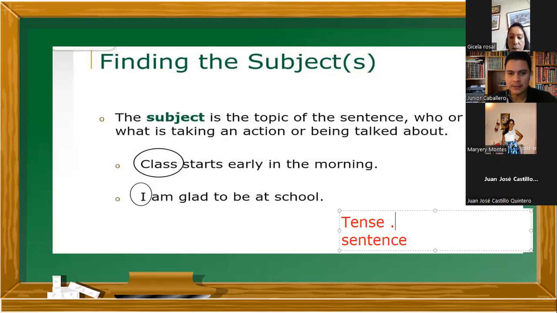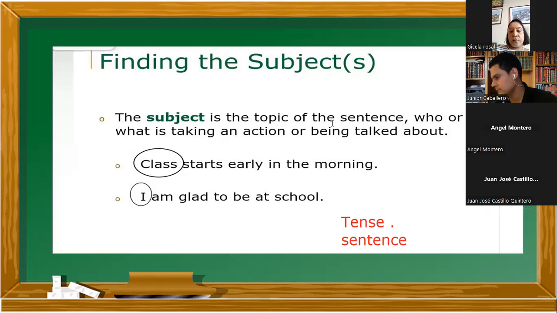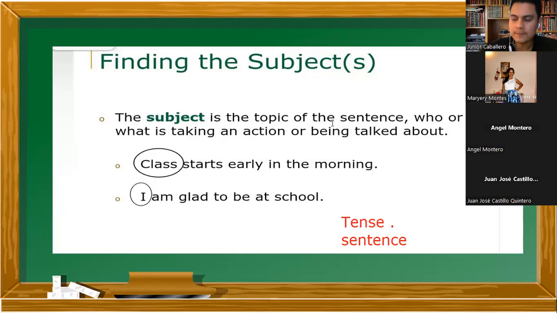So I said that you can make sentences like this in different types of tenses, okay? In past, in future. For example, classes start early in the morning. Can somebody tell me a similar sentence as this one, but in future? Yes, I will have classes early tomorrow morning. Great. And who is the subject there? I. Subject. Yes, that's good.